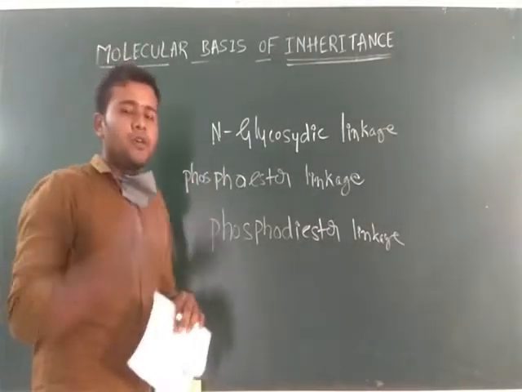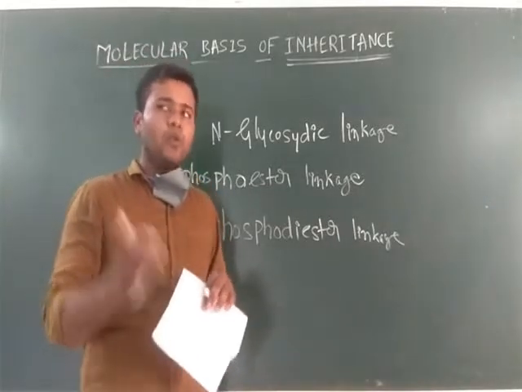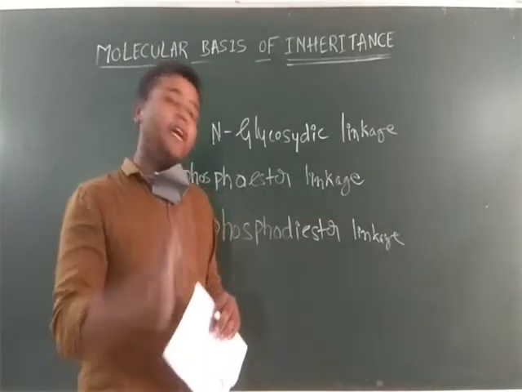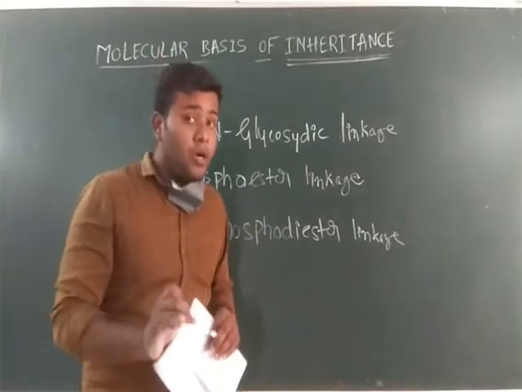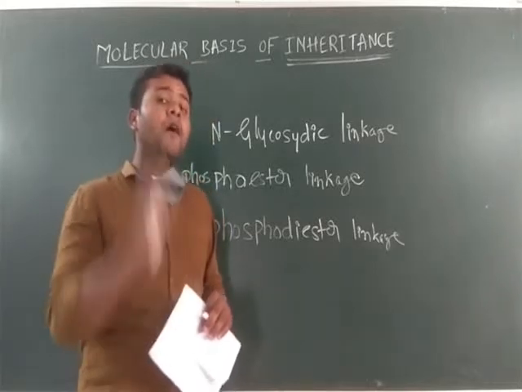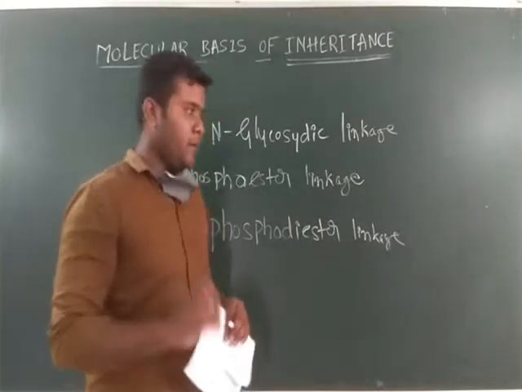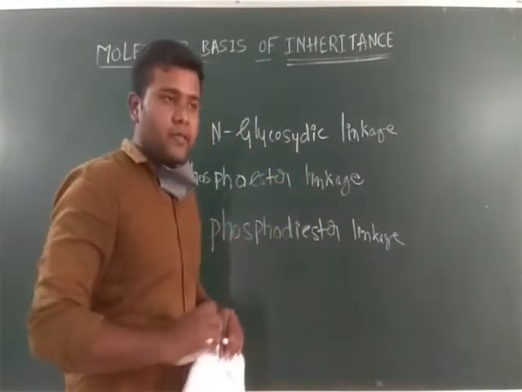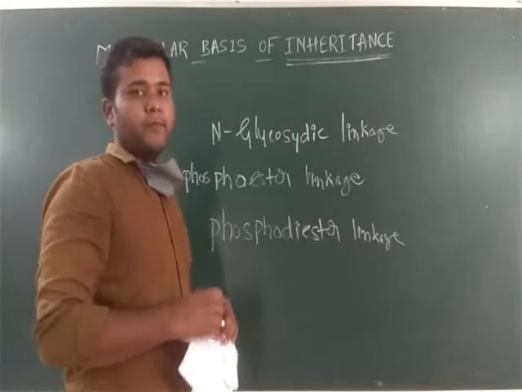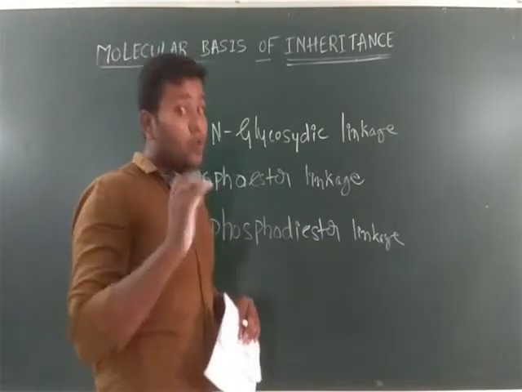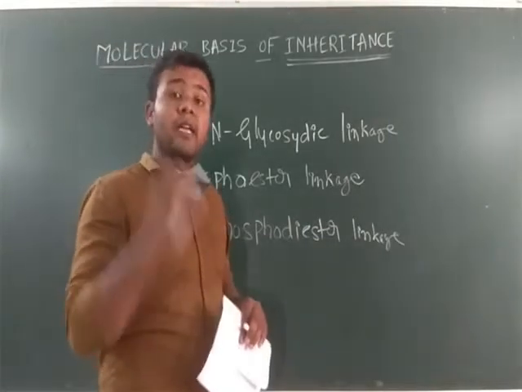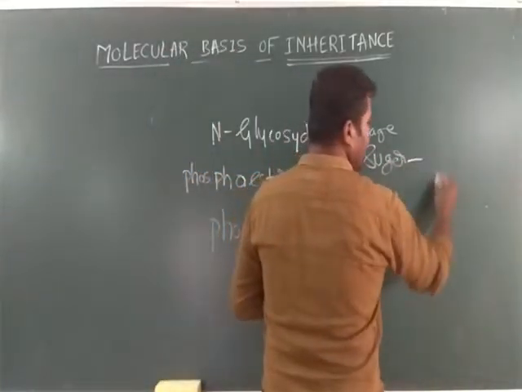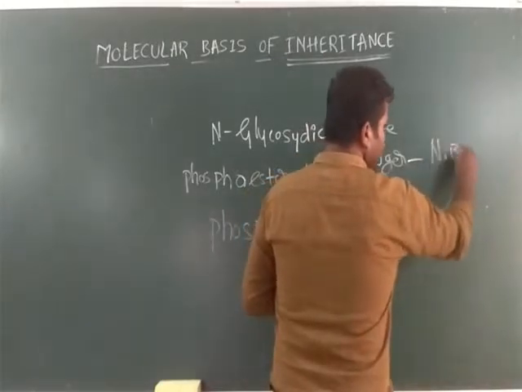Firstly, sugar and phosphate, both are the backbone of DNA and RNA. Sugar and phosphates are the backbone of the polynucleotide chain. Just keep in mind. Here, first is N-glycosidic linkage. In that, what will happen? Sugar molecules are attached with nitrogen bases.